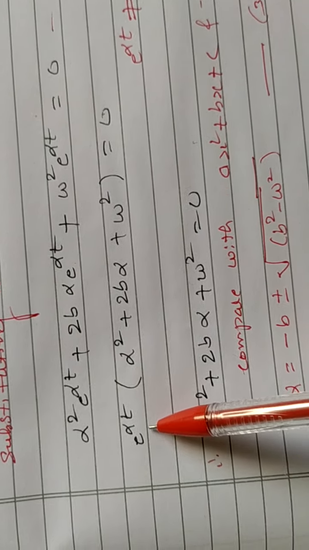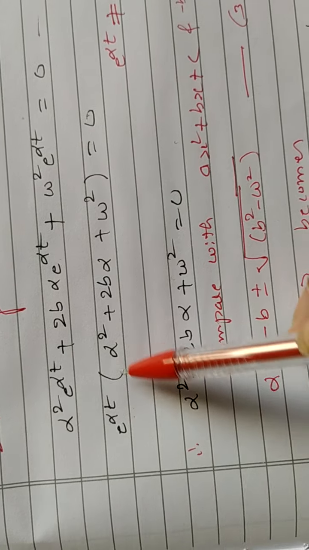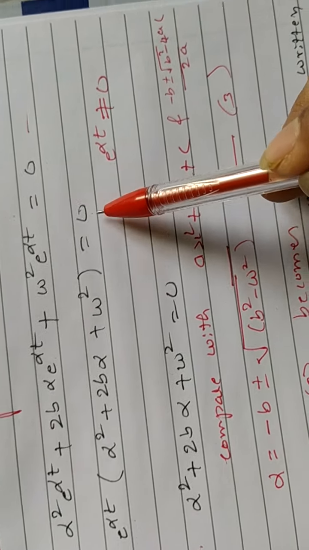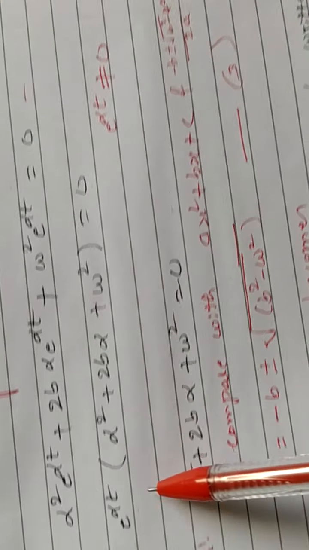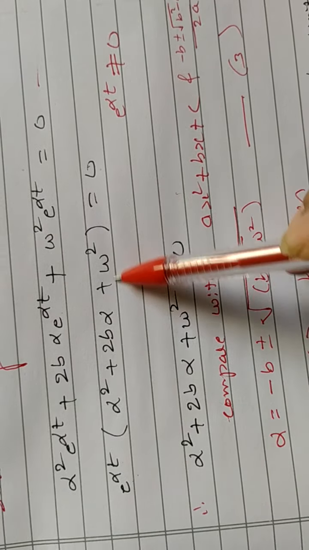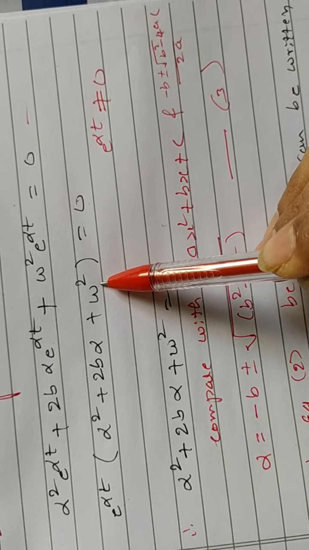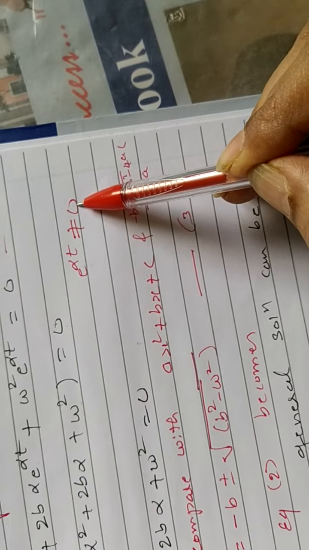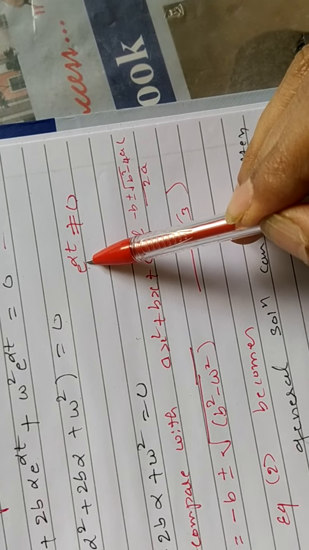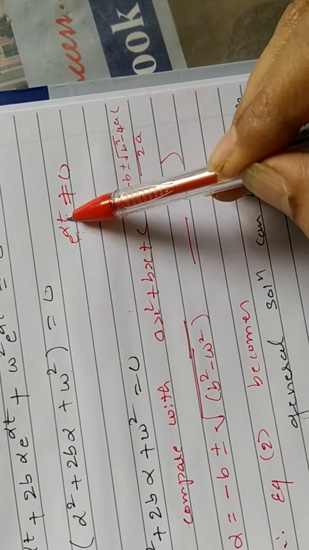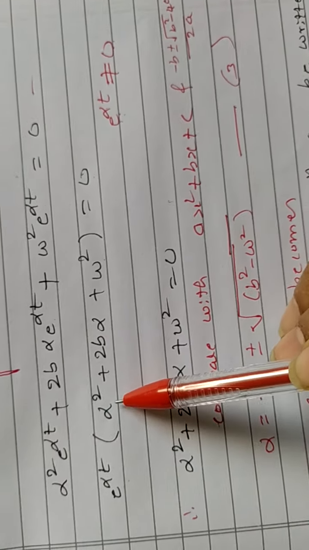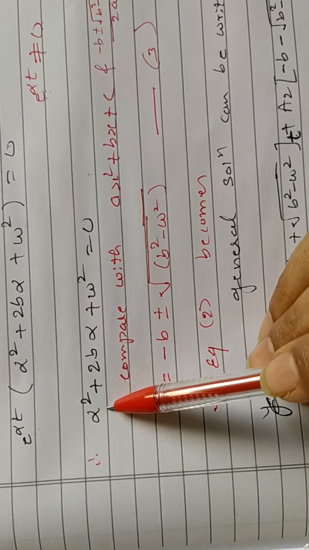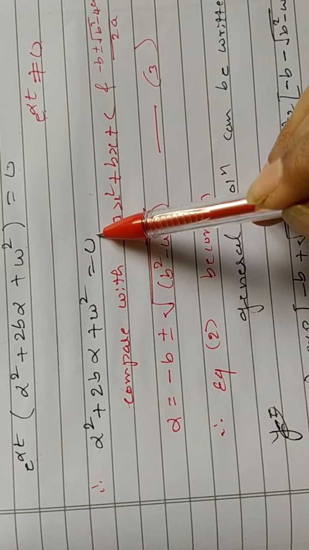In this equation, e to the power of alpha t is common, so I will take it outside. What remains in the bracket? Alpha square plus 2b alpha plus omega square is equal to 0. Either e to the power of alpha t should be equal to 0, or whatever is in the bracket should be equal to 0. But e to the power of alpha t cannot be 0. What is e to the power of alpha t? It is y, the displacement, and displacement cannot be 0, right? So e to the power of alpha t cannot be equal to 0. That means alpha square plus 2b alpha plus omega square is equal to 0.